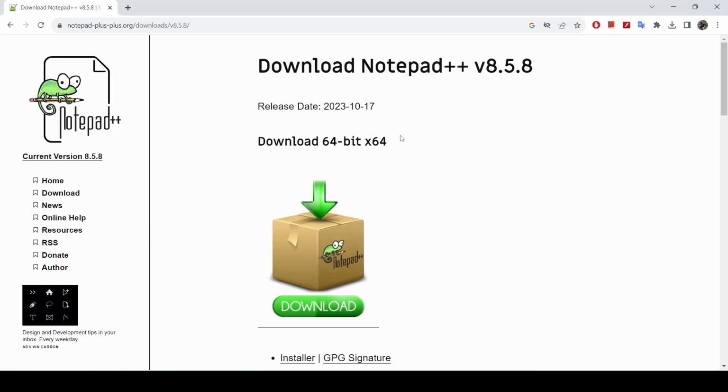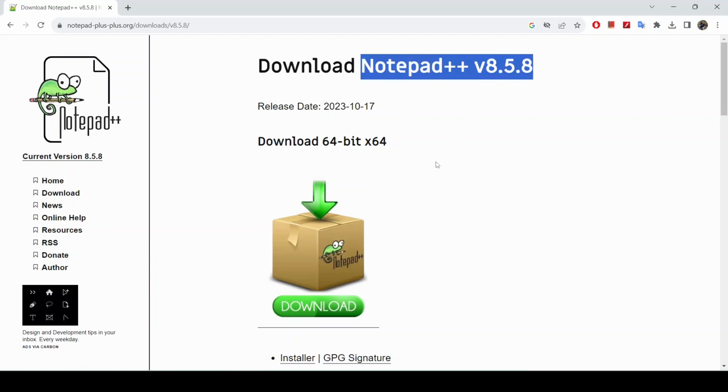Okay, so like I mentioned in this video, we will be going through the process of installing Notepad++ in Windows 11 environment. This will be the first of the many series that I will be releasing on popular code editors that you can use in your programming journey.